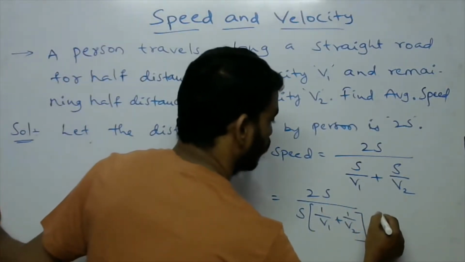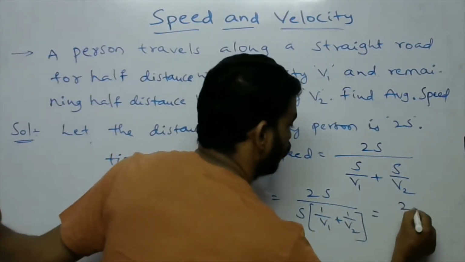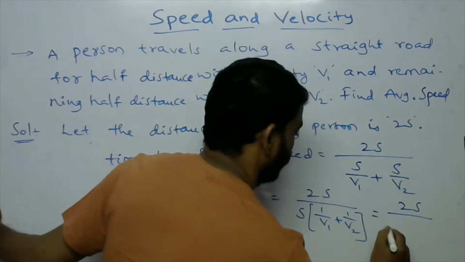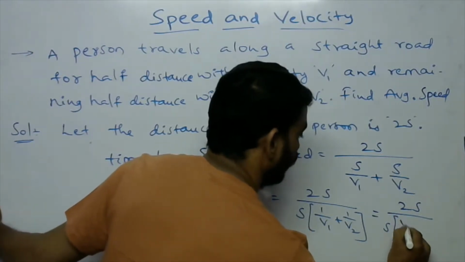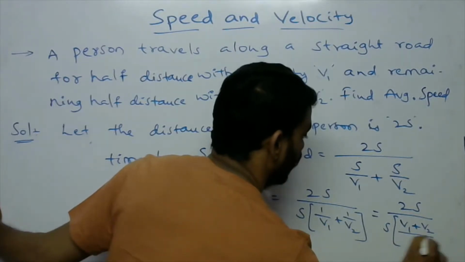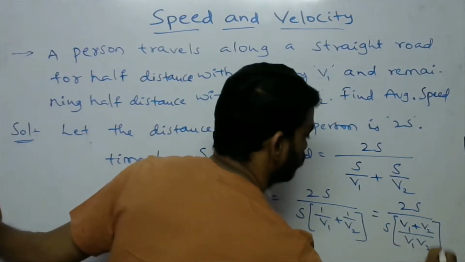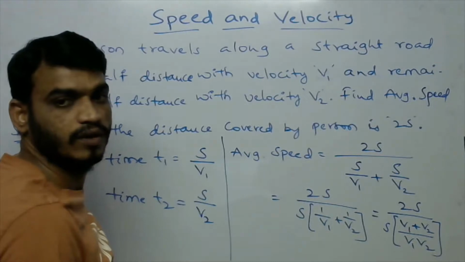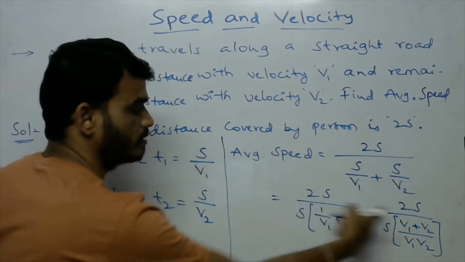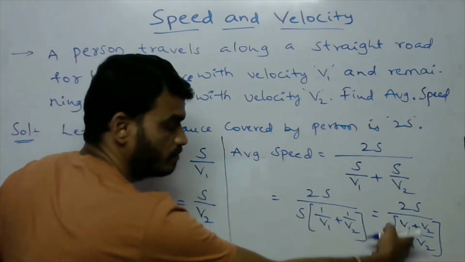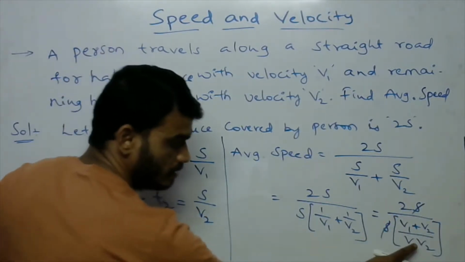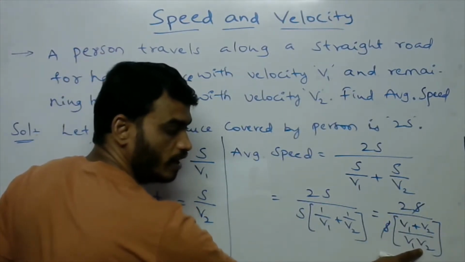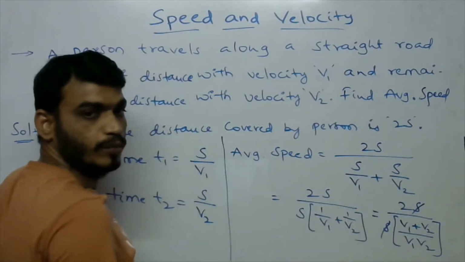So what we can write here is 2s by s into v1 plus v2 by v1 v2. So s will be cancelled, and the denominator goes to the numerator.